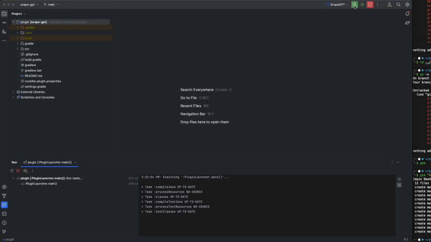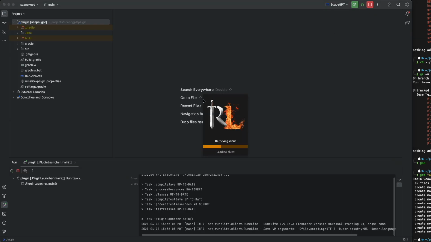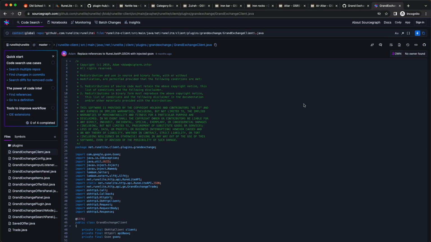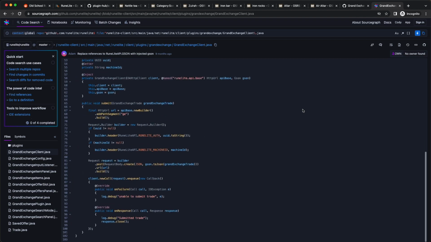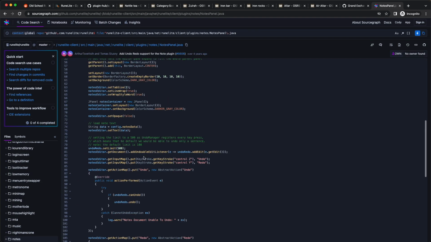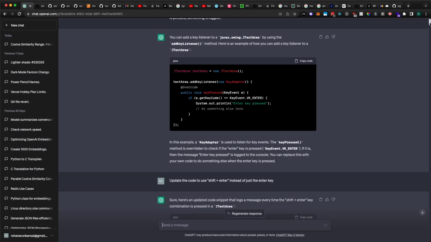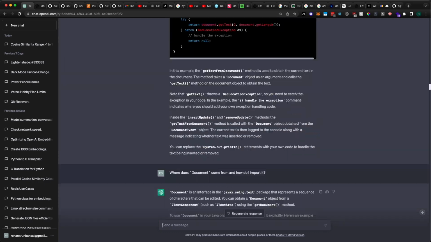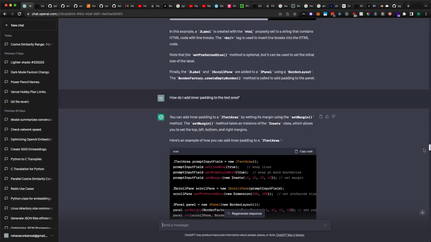So at this point, I was feeling a little bit of AI fatigue, and I kind of wanted to work on the RuneLite portion of things, which I figured would be pretty interesting since A, I haven't actually worked on a RuneLite plugin before, B, I also have not worked in Java for months, and I weirdly thought that might be refreshing. So I was going through the source code for some of the other plugins like the Grand Exchange plugin or the Notes plugin, and those both served as really good references, but I still ended up just asking ChatGPT to write everything for me because I was too lazy to read the Java Swing documentation, which is actually how RuneLite plugin UIs are made, and that worked really well. It literally wrote the entire plugin for me.